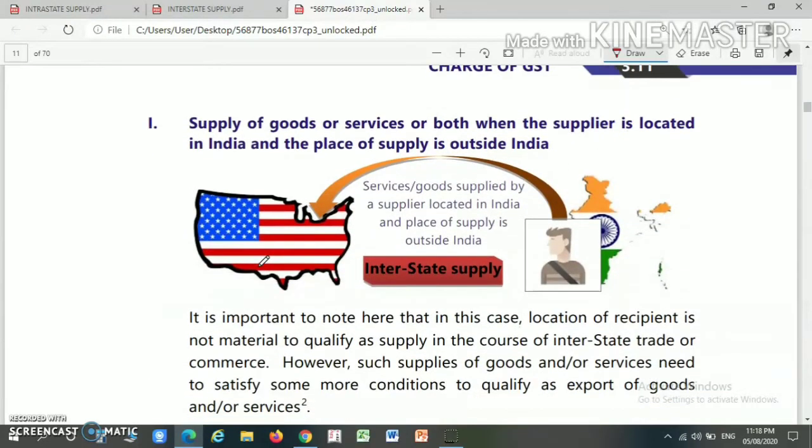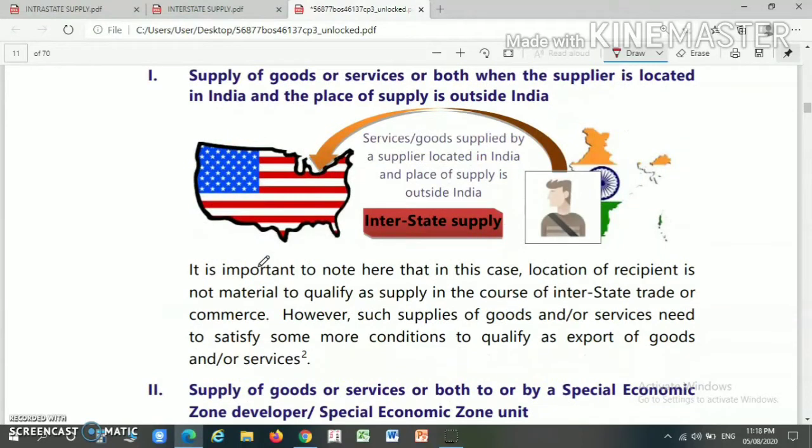Now the next one is the supply of goods or services or both when the supplier is located in India and the place of supply is outside India. So here the supplier is in India, but the place of supply is out of the country, that is, outside the taxable territory, then it will be termed as an export of goods.